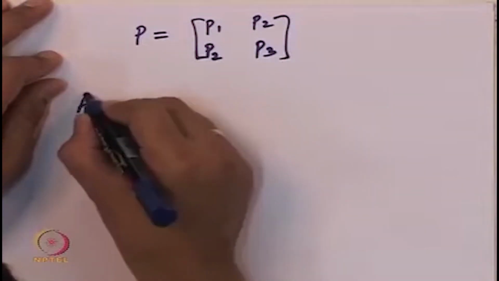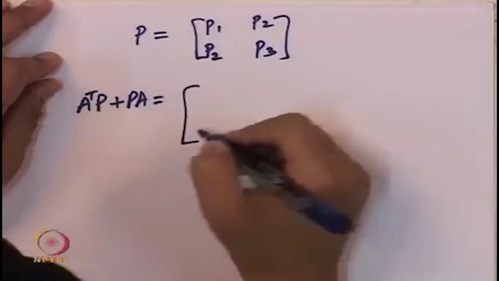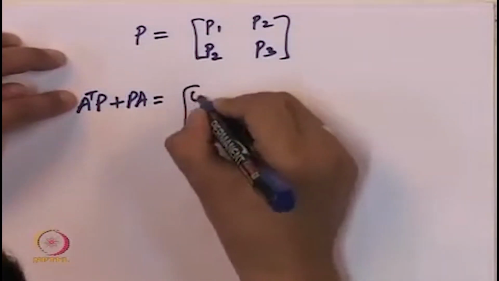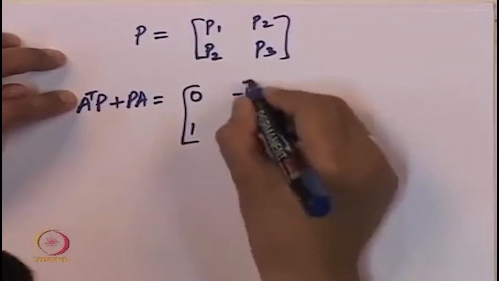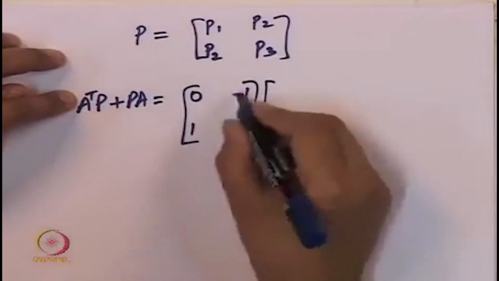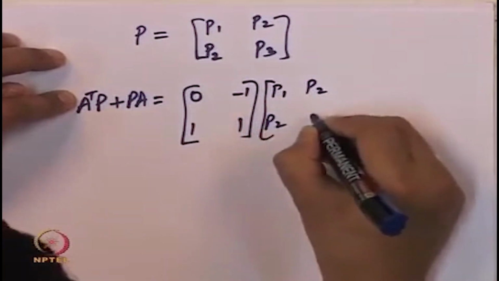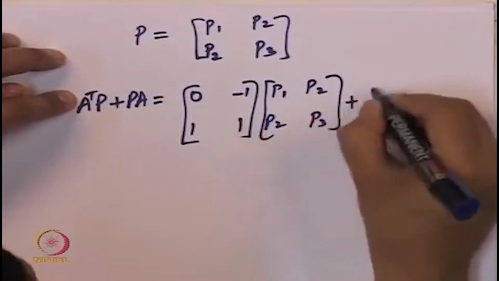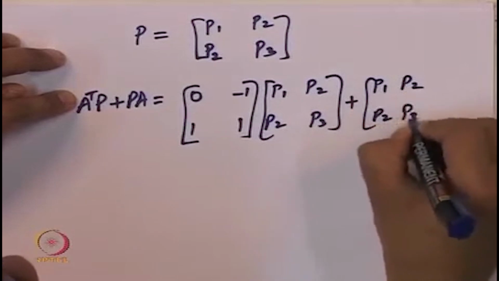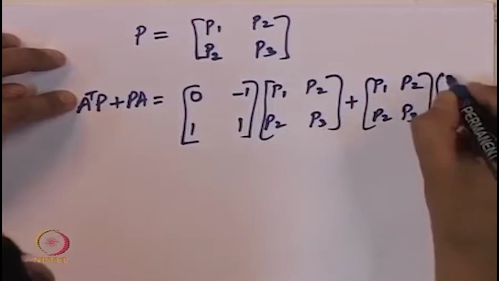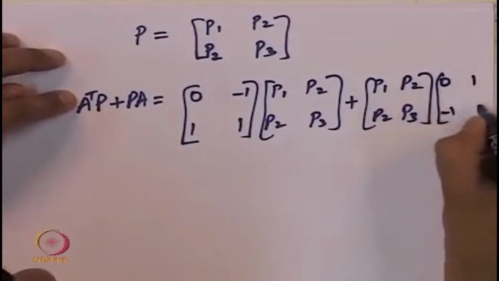So when we do A transpose P plus PA, we get this to be equal to A transpose times P1, P2, P2, P3 plus the same matrix P1, P2, P2, P3 times A, which was equal to 0, 1, minus 1, minus 1.